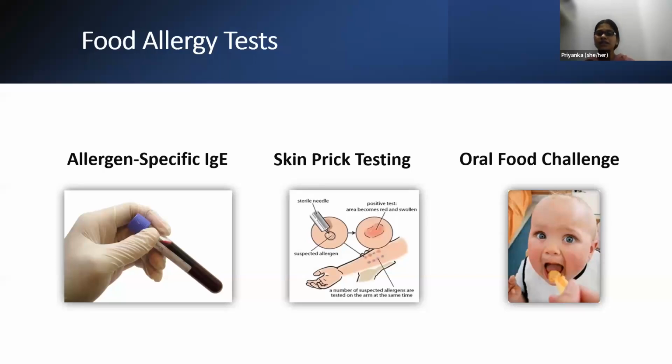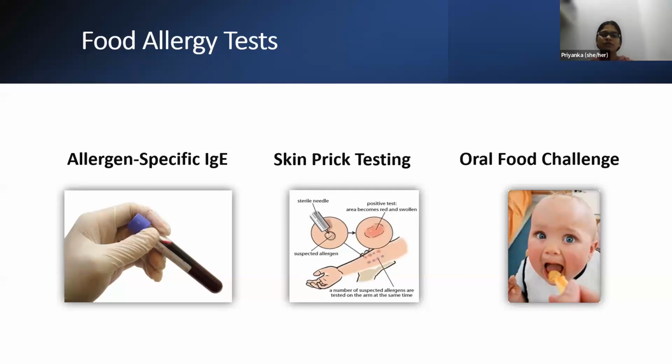Food allergy tests can be done. Usually in India, we diagnose food allergies based on clinical history. But there are specific tests which need to be performed on patients to confirm whether the patient is suffering from food allergies or not, or it is just based on perception.